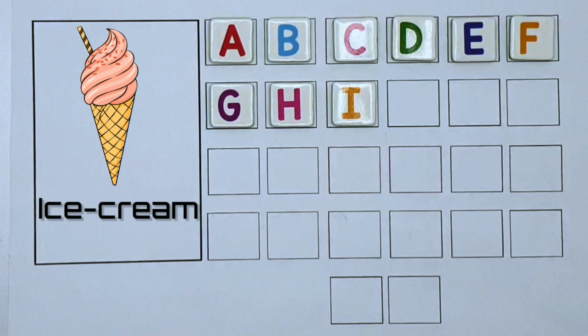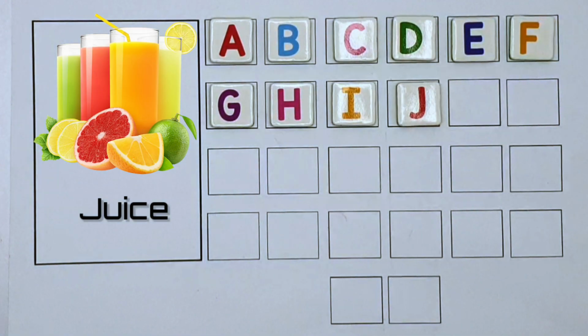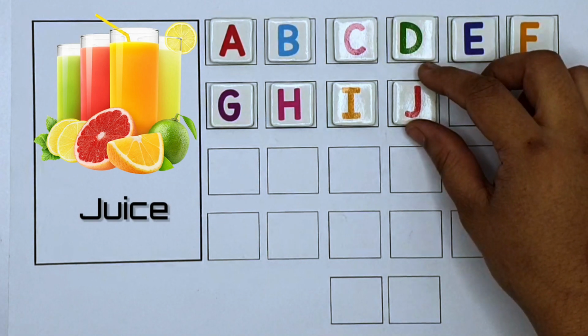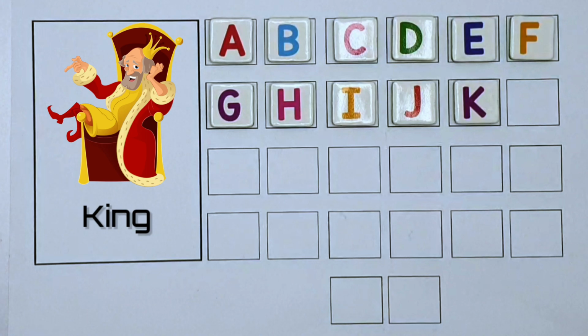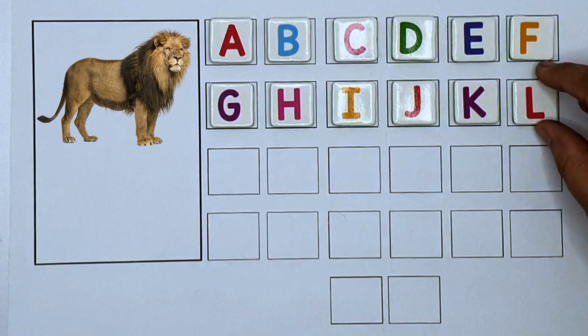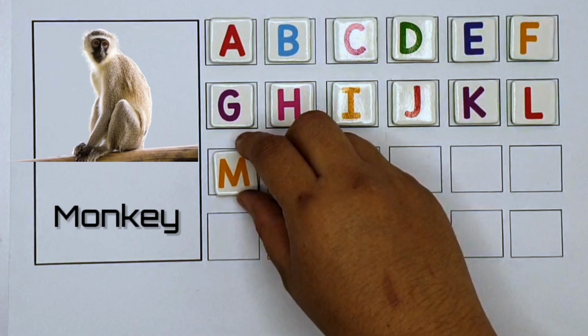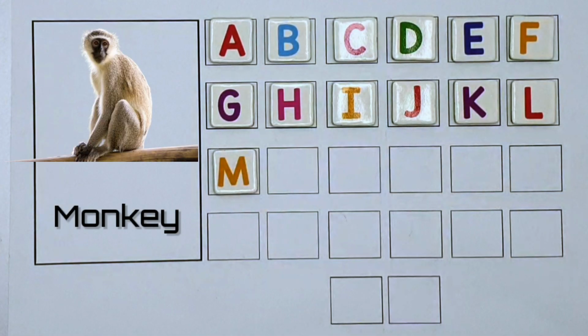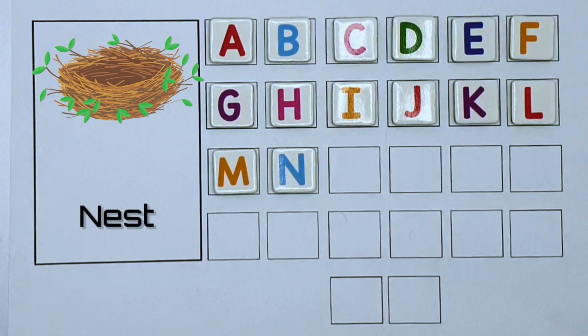I for ice cream. J. J for juice. K. K for king. L. L for lion. M. M for monkey. N. N for nest.